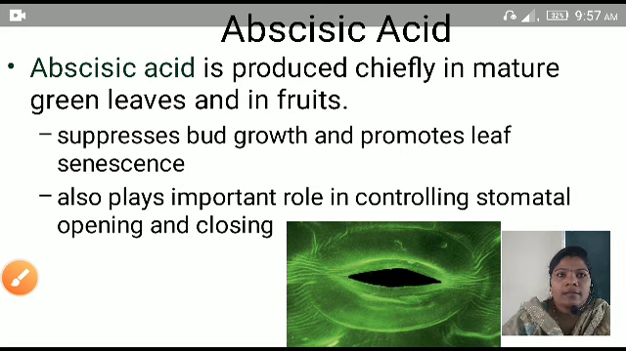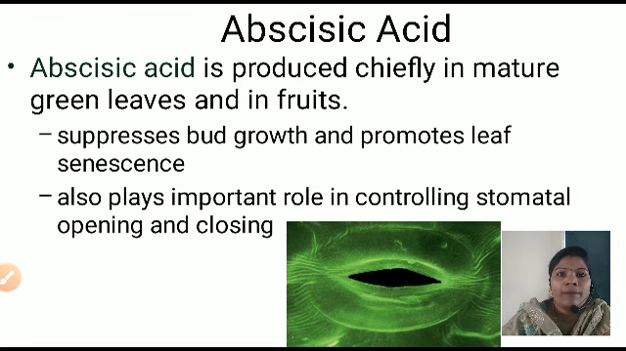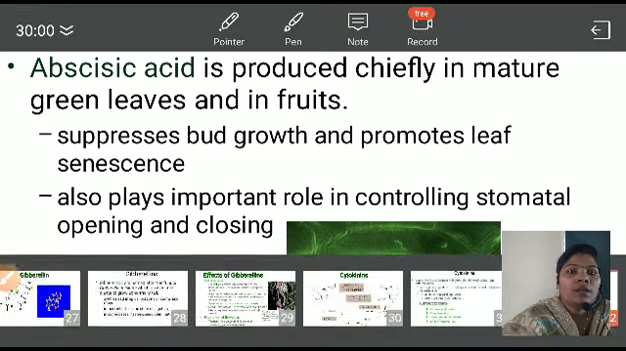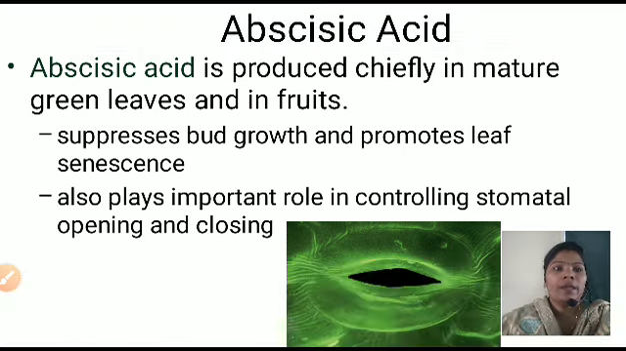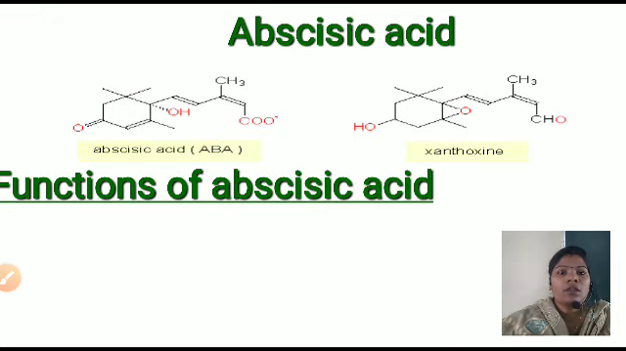Next is abscisic acid. Abscisic acid is produced chiefly in the mature green leaves and the fruits. It suppresses bud growth and promotes leaf senescence. It also plays an important role in controlling stomatal opening and closing. The stomata limit the entry of pathogens into the leaves. This is about the stomatal opening. This is the structure of abscisic acid. Let me learn its functions.